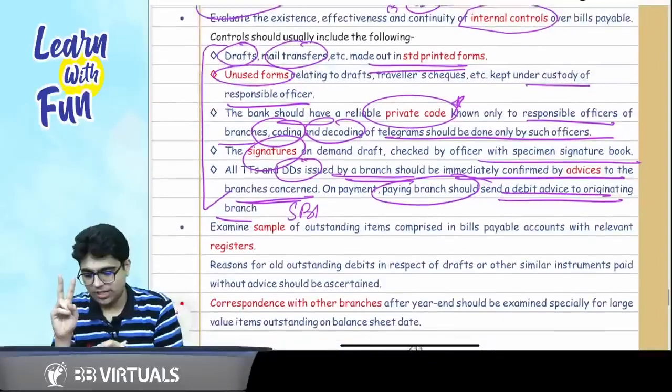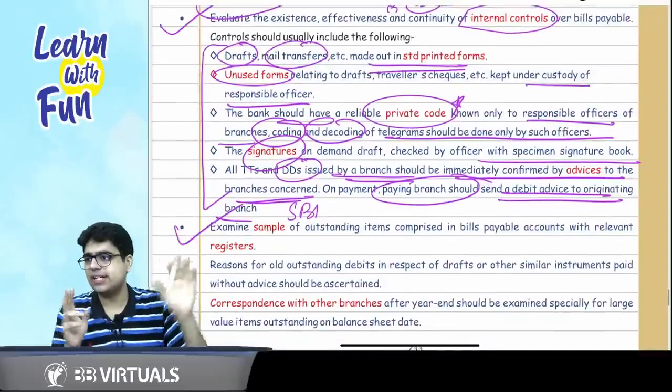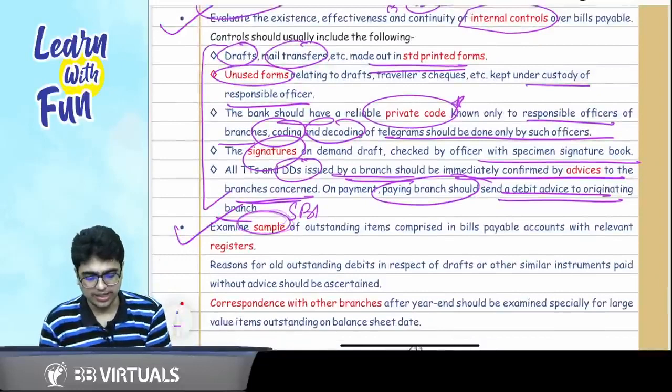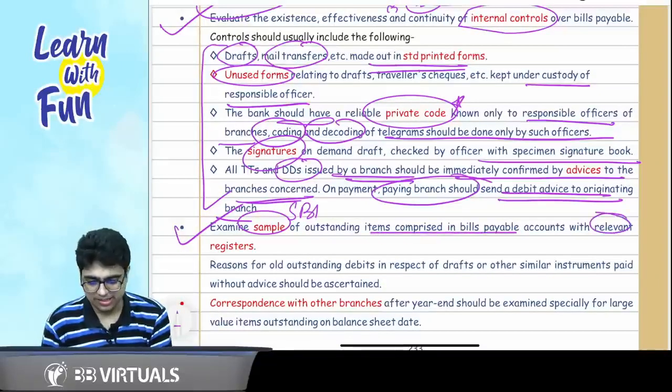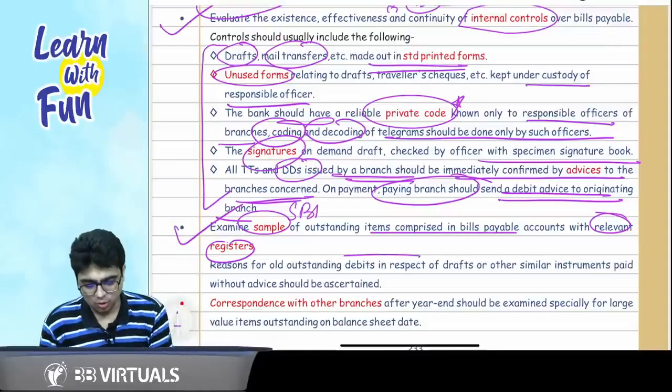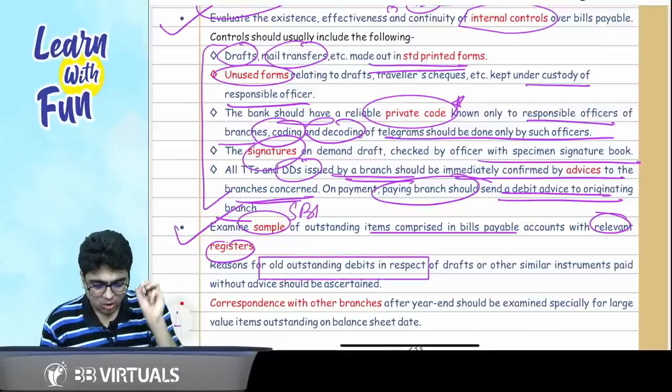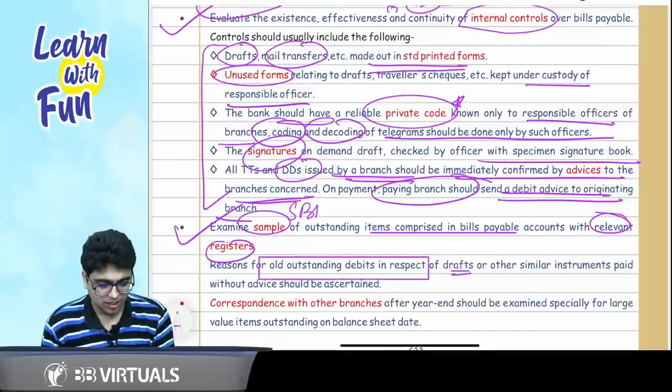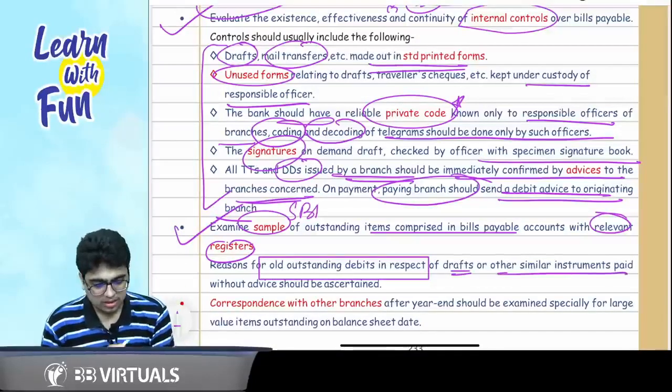Second thing, what do we need to do as an auditor? Once you have seen the internal control, check the sample of outstanding items. Check the sample of outstanding items comprised in bills payable with relevant registers. Check the samples with the registers, and reasons for old outstanding debits in respect of drafts or other similar instruments paid without advice should be ascertained.